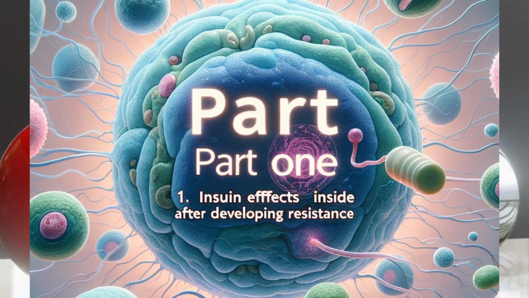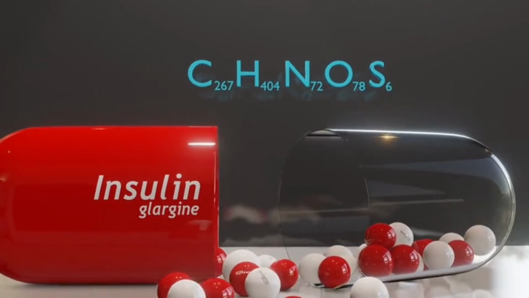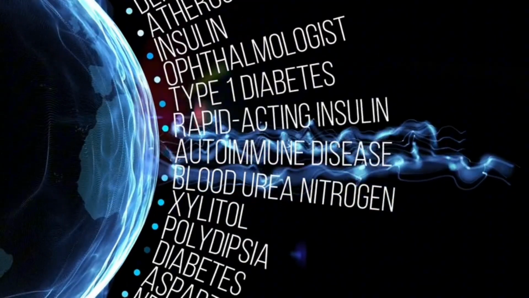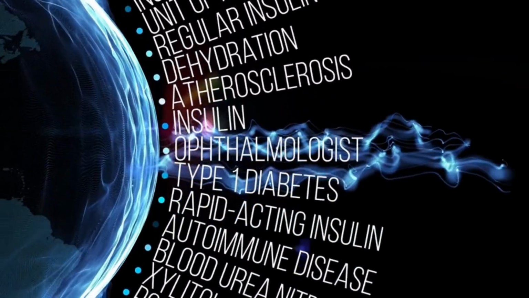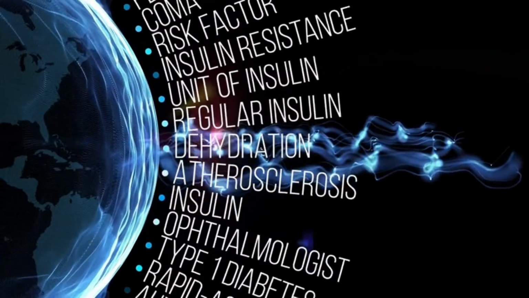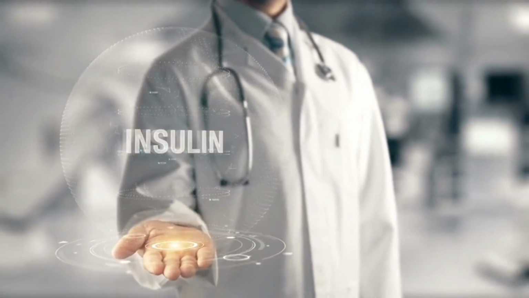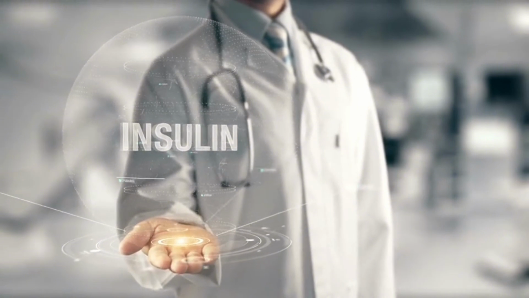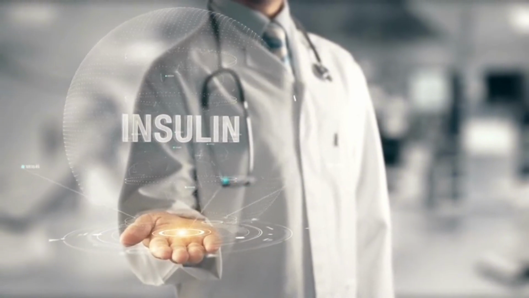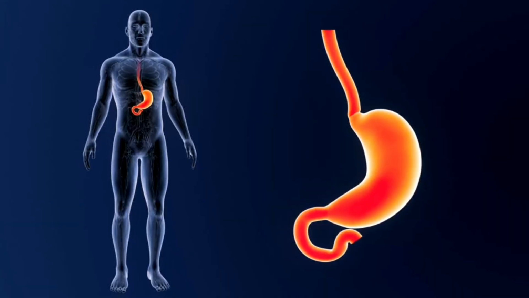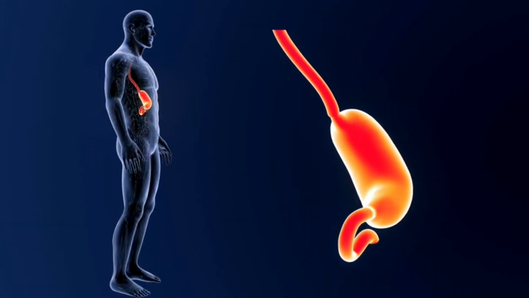Welcome to the first part of Inside the Cell, Unraveling Insulin Resistance. Today, we dive into the fascinating world of insulin, a key hormone in our body that plays a vital role in managing energy and glucose levels in the blood. Understanding how insulin works not only sheds light on our body's intricate metabolic processes, but also sets the stage for comprehending the complexities of insulin resistance.